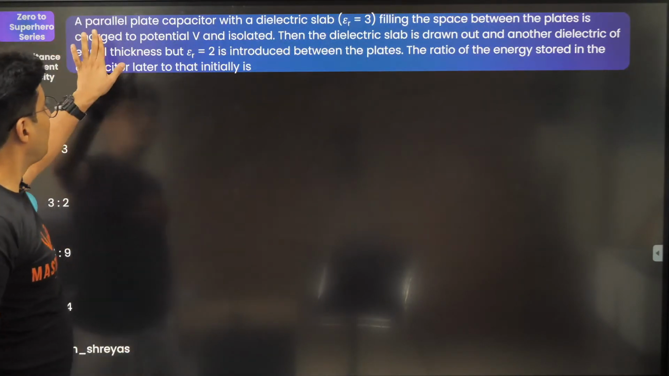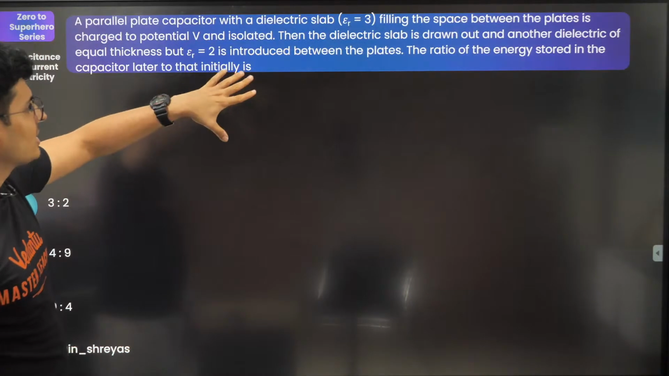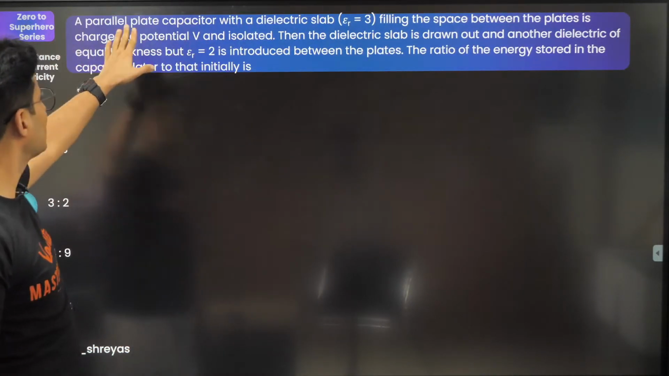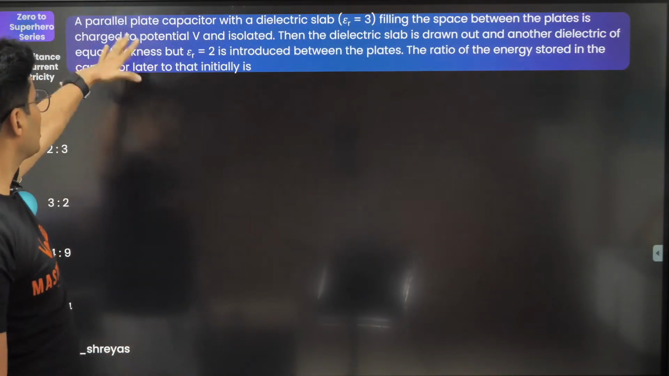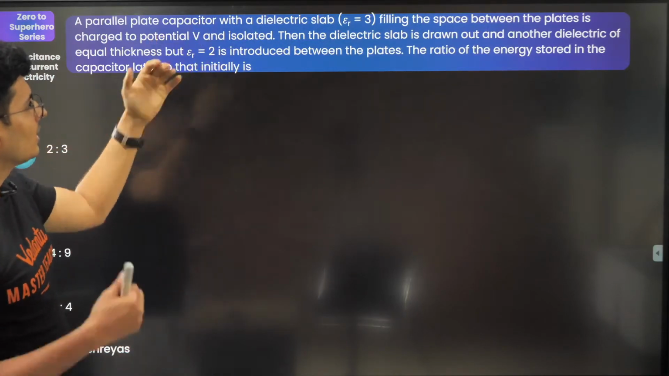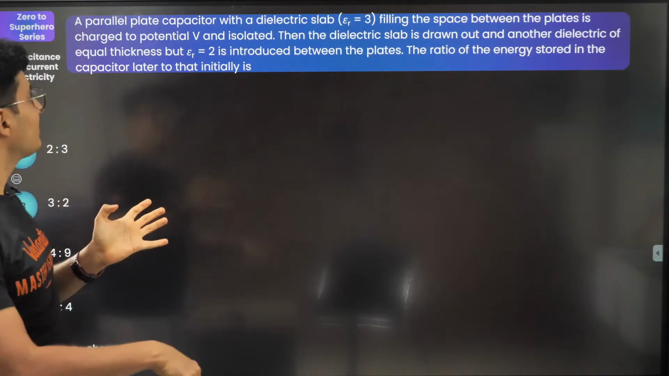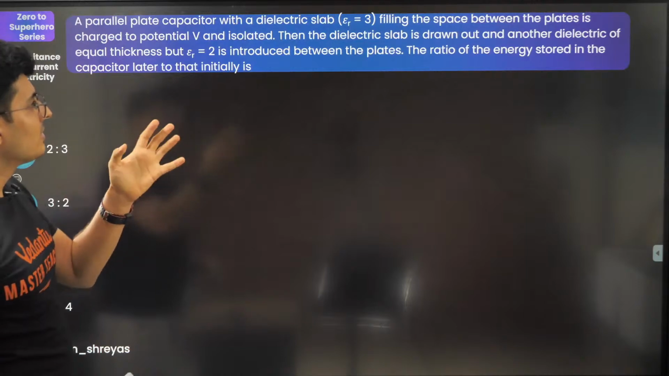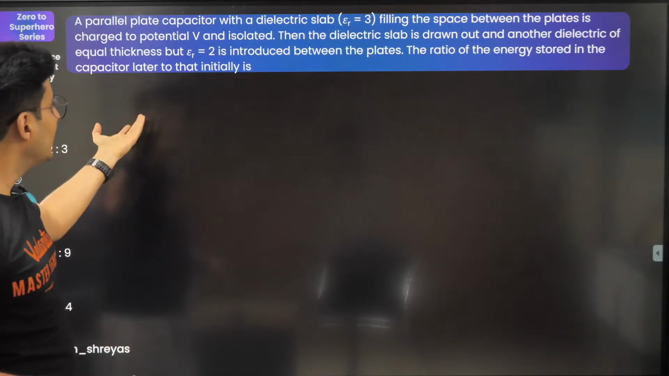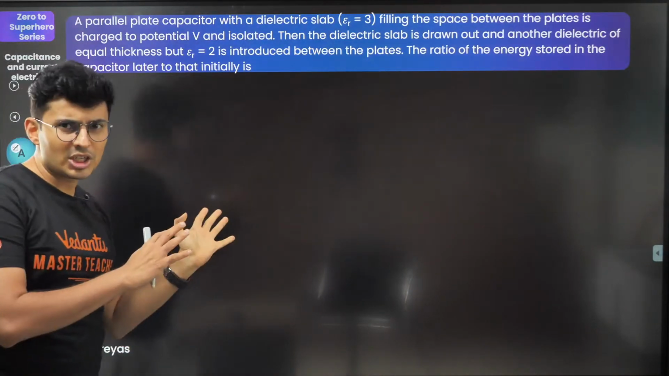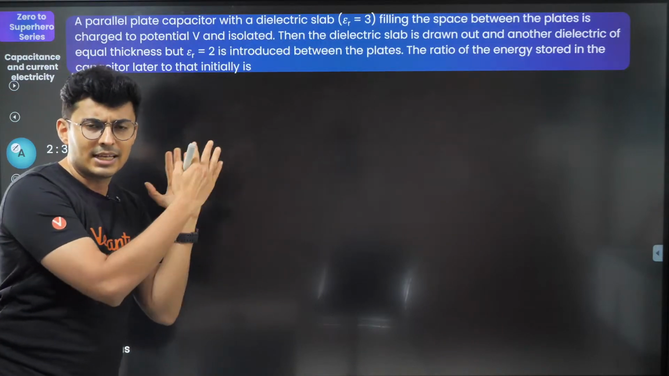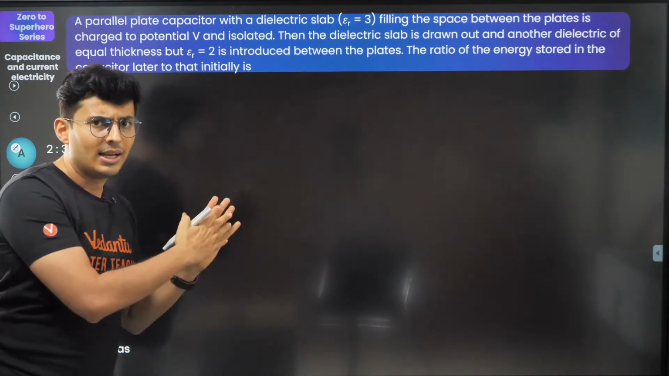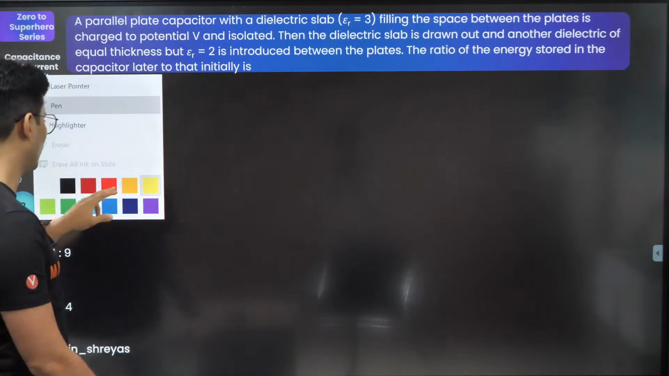Now, in the next question, a parallel plate capacitor with some slab filling the space between the plates is charged to V volts and then isolated. Now, a slab is taken out and another slab is put between the plates. What is the ratio of energy stored later to that initially? So it's a ratio. So two situations, I will take two situations, draw, solve, and finally divide. Let's start one by one.